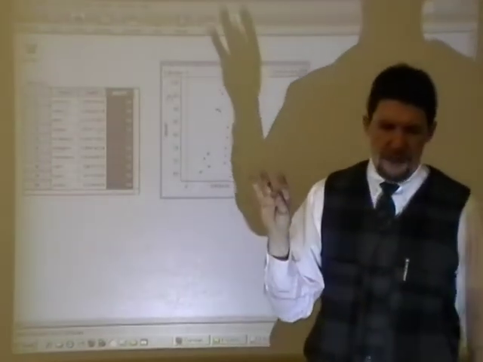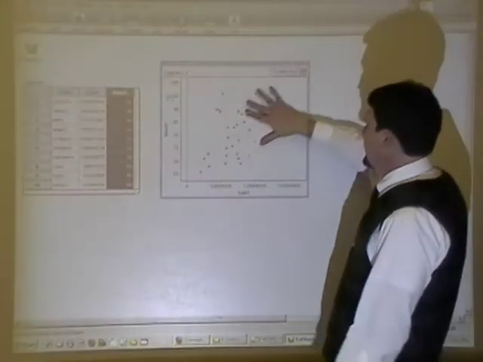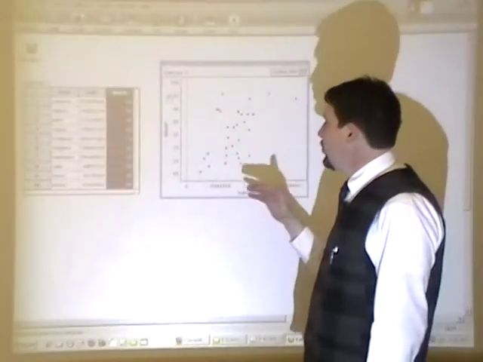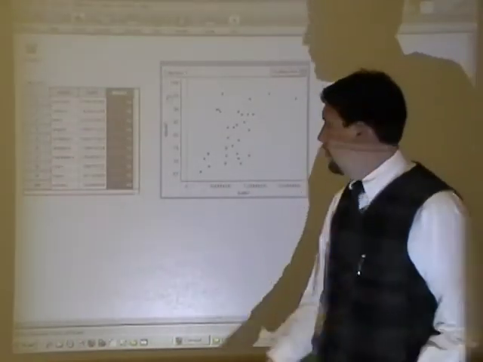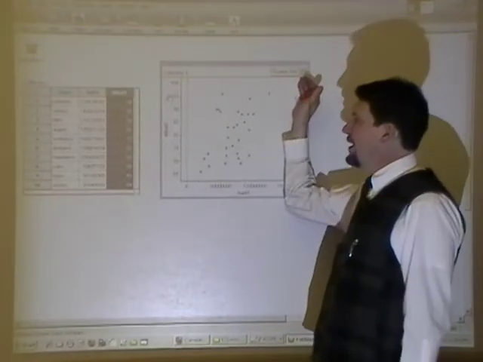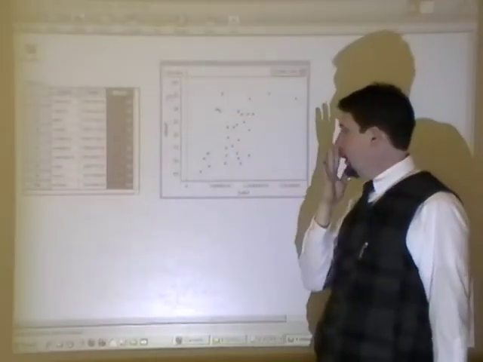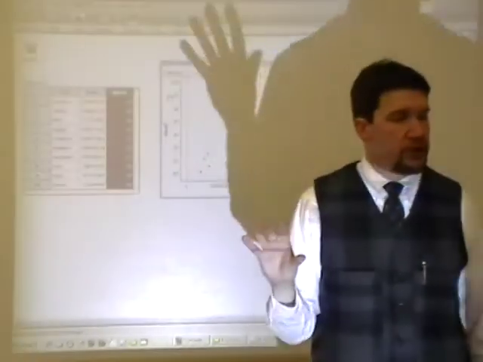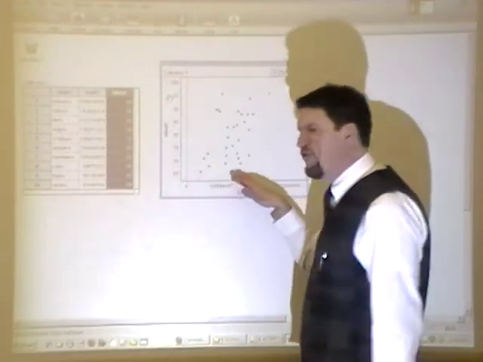Direction. What does direction mean? Well, let's take a look at how this graph is moving. This graph is moving up and to the right. So if we were talking about a line, we would say that this line has a positive slope. Correlation works the exact same way. If it's moving up and to the right, it's positive. If it's moving down and to the right, it would be negative, just like slope in Algebra 1. But that's not enough information. When you talk about direction, you also have to talk about the variables.